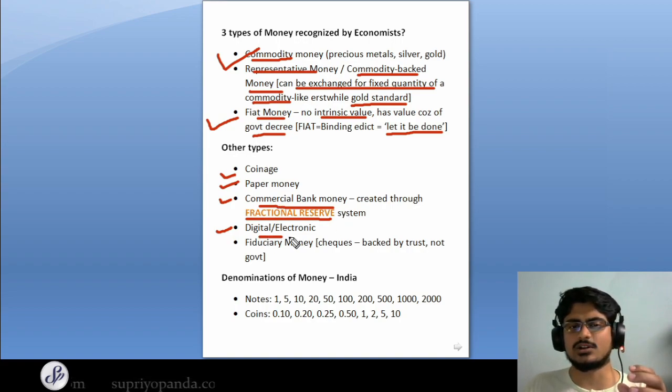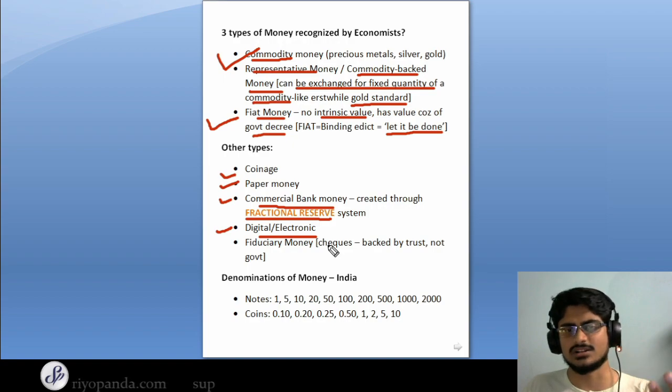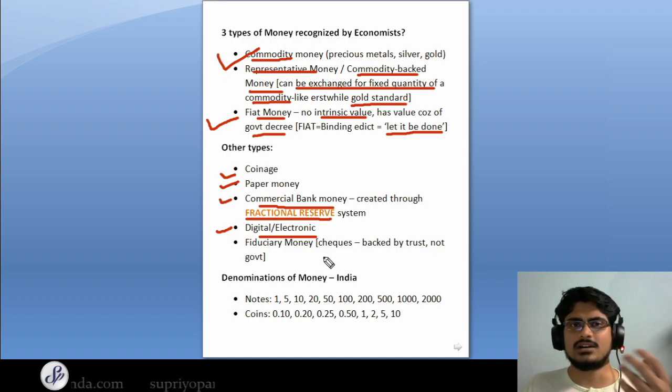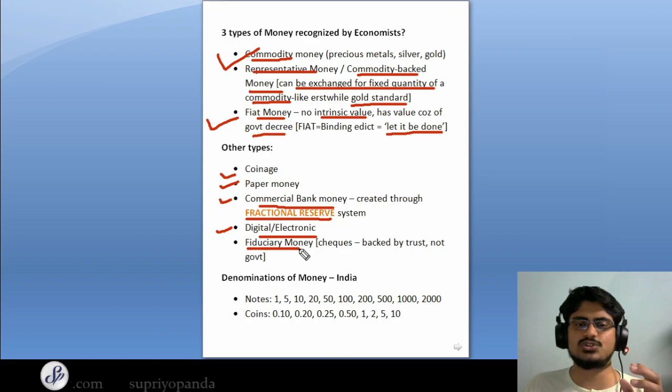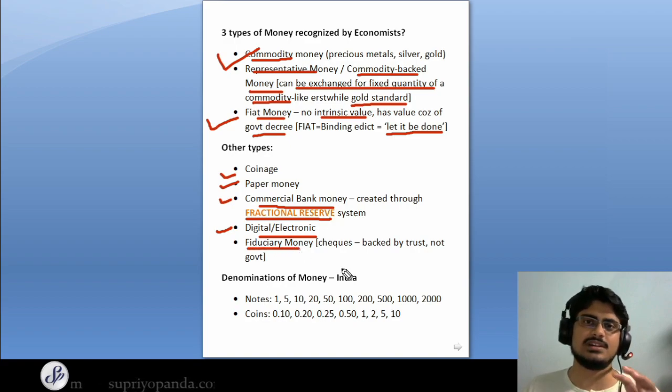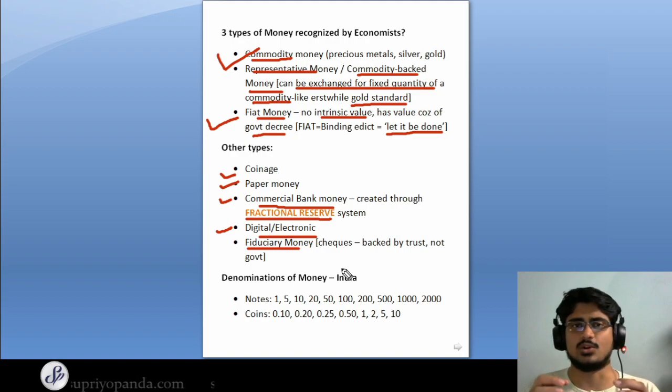And this digital or electronic money refers to cryptocurrencies as well, and many other kinds of currencies which are only in the digital form. And the final currency that we have is the fiduciary money. So these are basically checks. So these things are backed only by trust, not by the government. Now make a distinction between fiduciary money and fiat money.